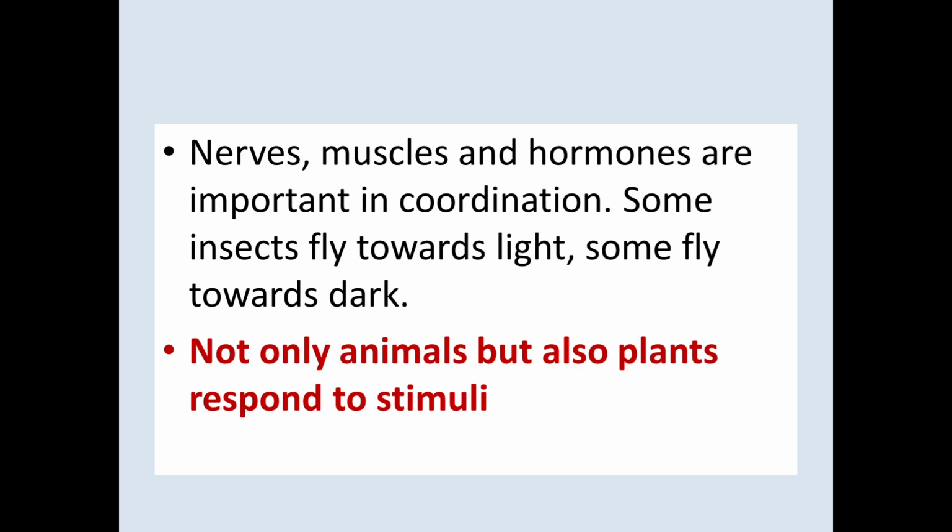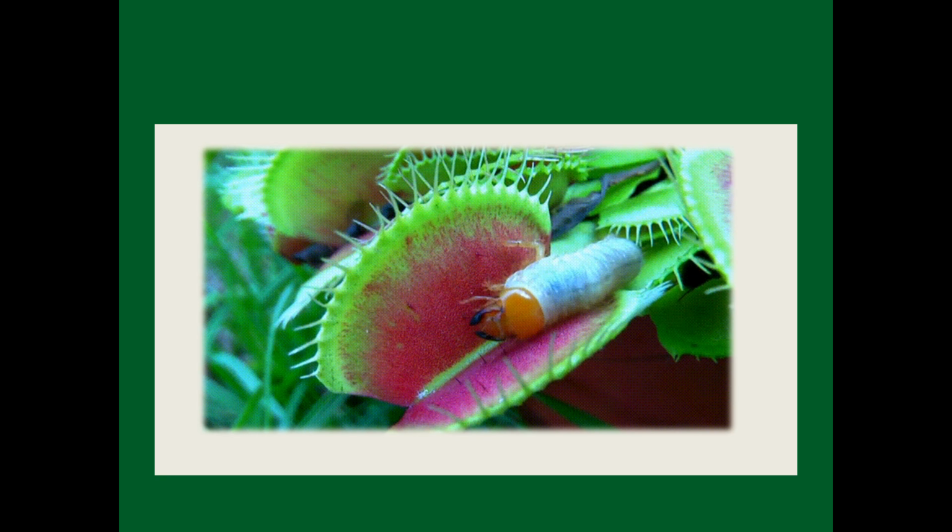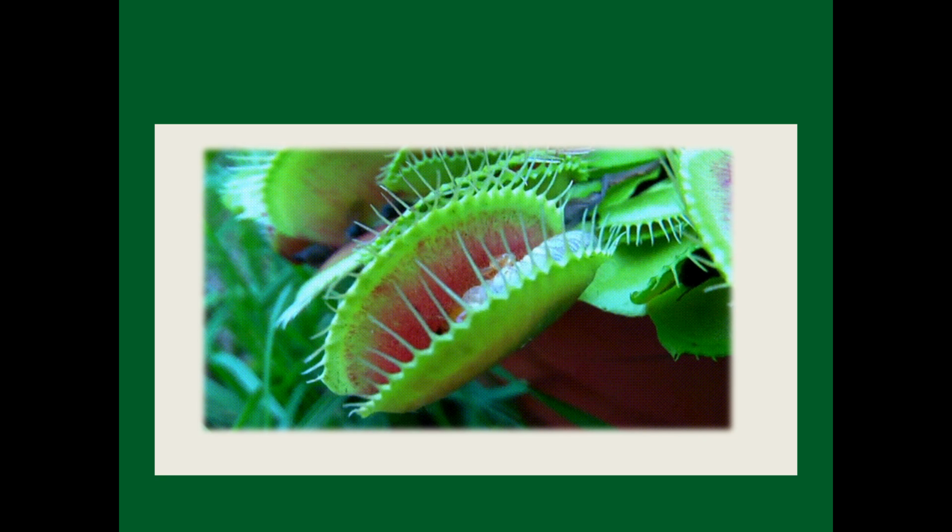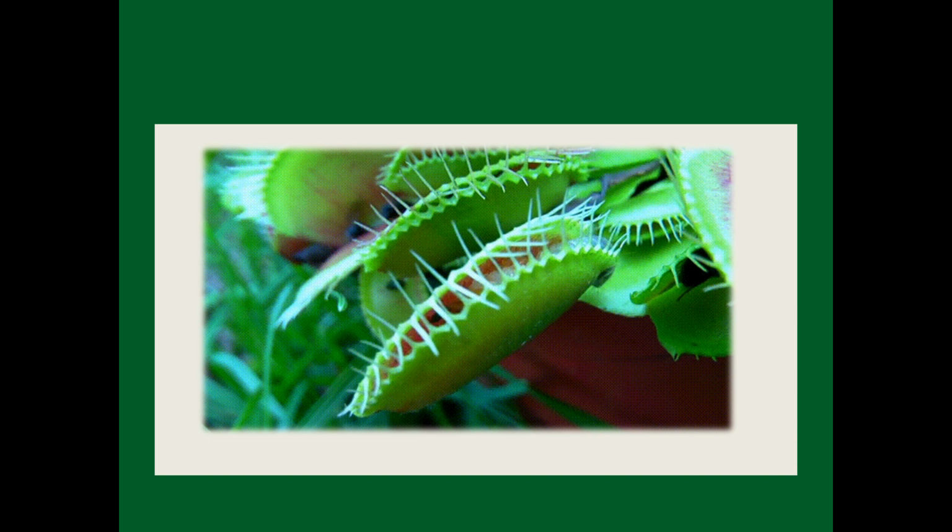Not only animals, even plants respond to stimuli. When light falls, a plant bends and grows toward the light. When a mimosa plant is touched, you see the leaves getting folded. At dark, in some plants, the leaves fold. Some plants like the Venus flytrap trap insects when there is a touch or a vibration. Plants also respond to stimuli. They show irritability.